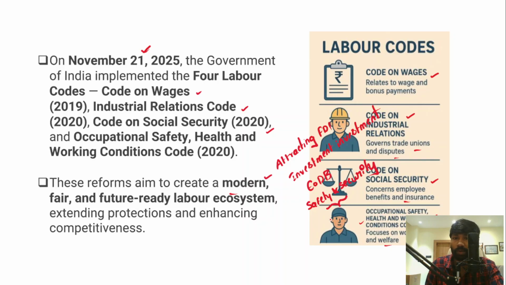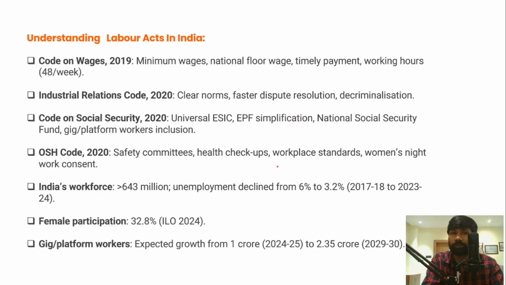They would provide these social safety nets for all the workers, and it also helps them alleviate poverty and improve their living standards. So because of this objective, the labor codes are being formulated by the union government.